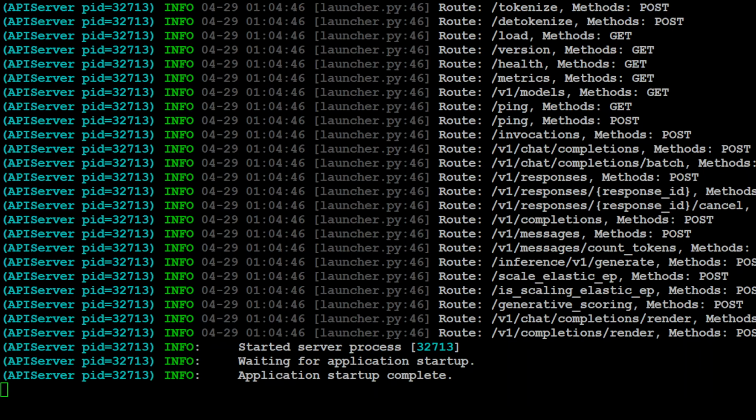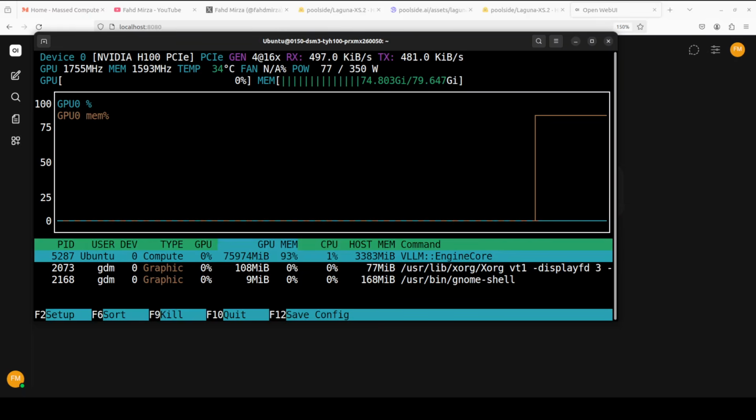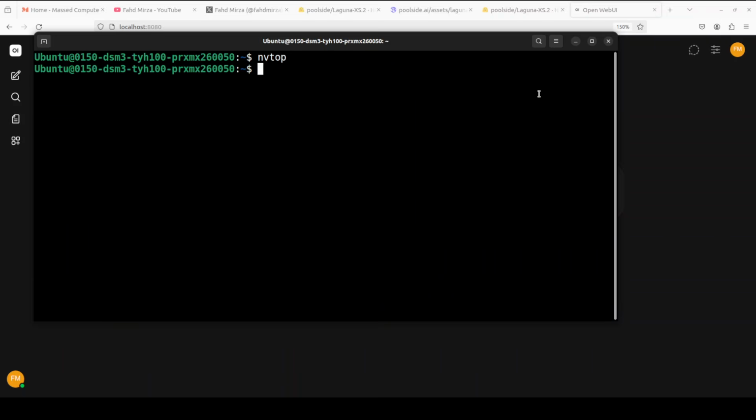Let me take you to my VM, where I have just installed this OpenWebUI, and you can see that now this Laguna XS.2 is being served. Let me quickly show you the VRAM. And this is what the VRAM consumption looks like at the moment, around 76 gig of VRAM.